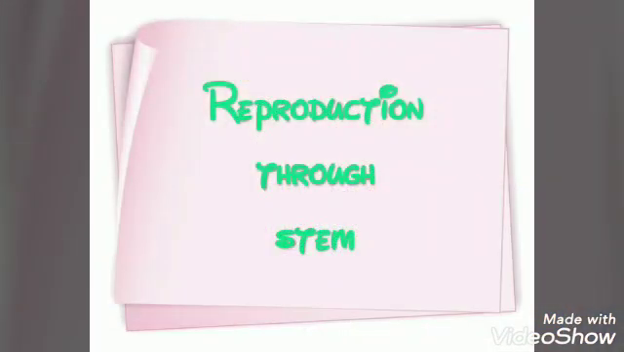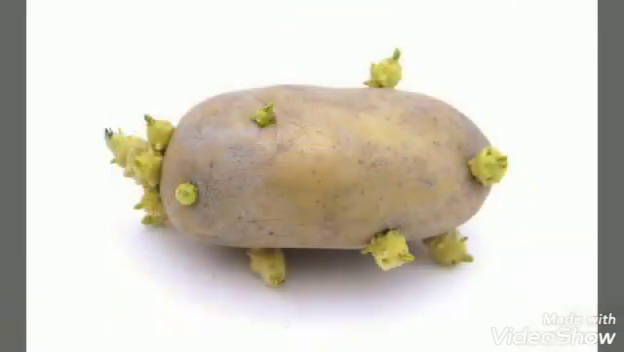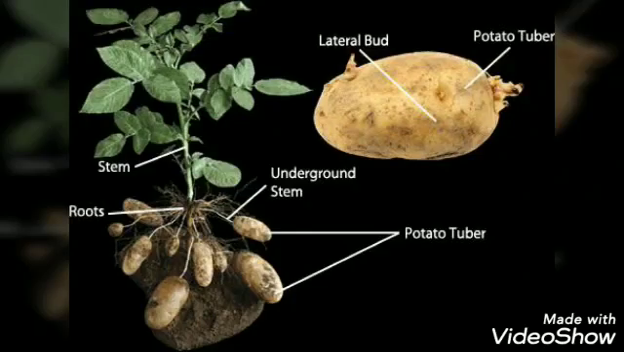Reproduction through stems. Have you ever observed a potato carefully? It has some black dots on it called eyes. When an eye, also called a bud, is planted, it grows into a new plant. Several plants like ginger and potato are actually underground stems. These stems store food in them and grow into new plants. Each bud grows as a new plant.